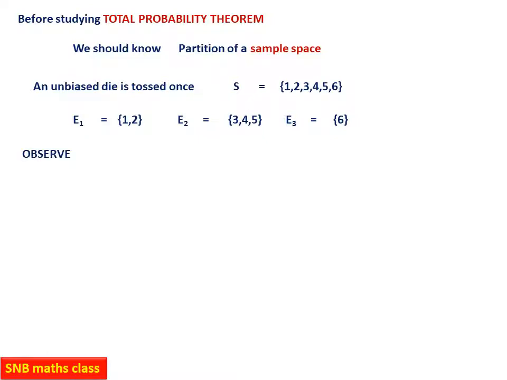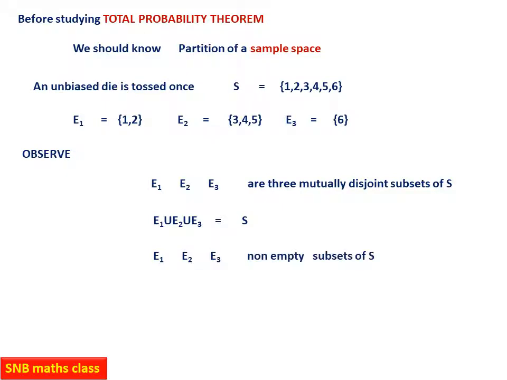Now observe here, I have done it intentionally. E1, E2 and E3 are three mutually disjoint subsets of S. This is one thing. You can see there is no element which is repeated. E1 contains 1, 2. E2 contains 3, 4, 5. E3 contains 6. So they are mutually exclusive or disjoint. Second, when you combine them, E1 union E2 union E3, you get S only. And the third is that E1, E2, E3 are non-empty subsets, that means every set contains at least one outcome.